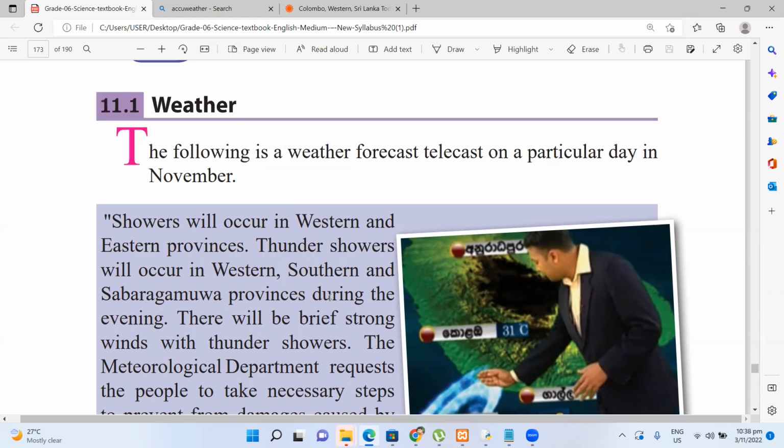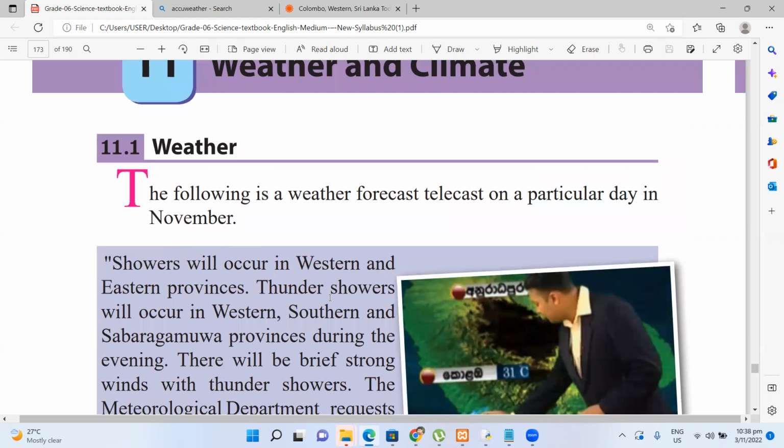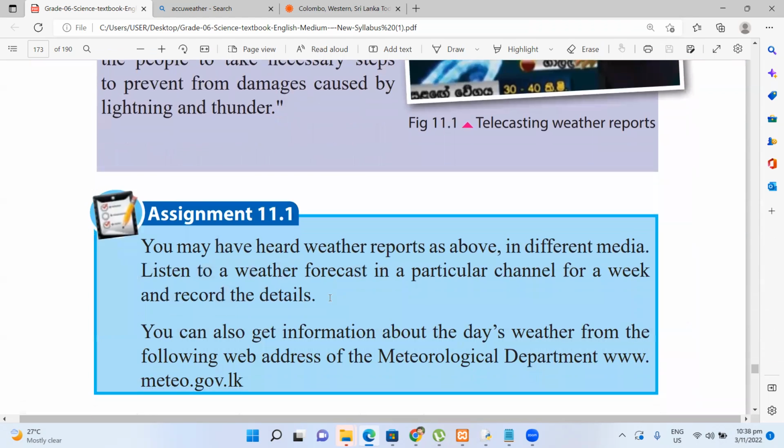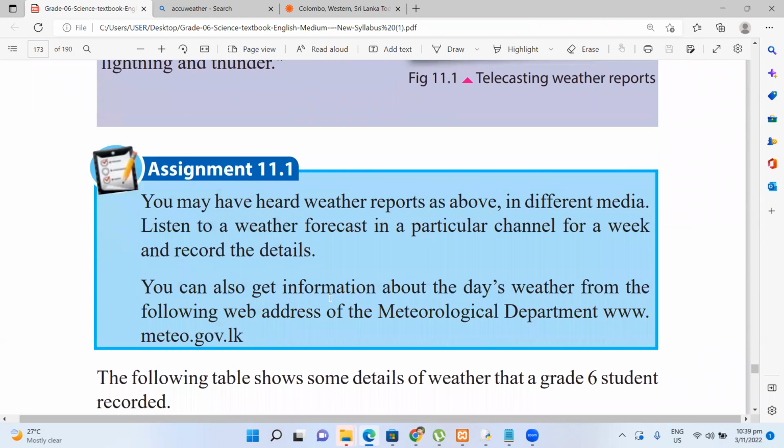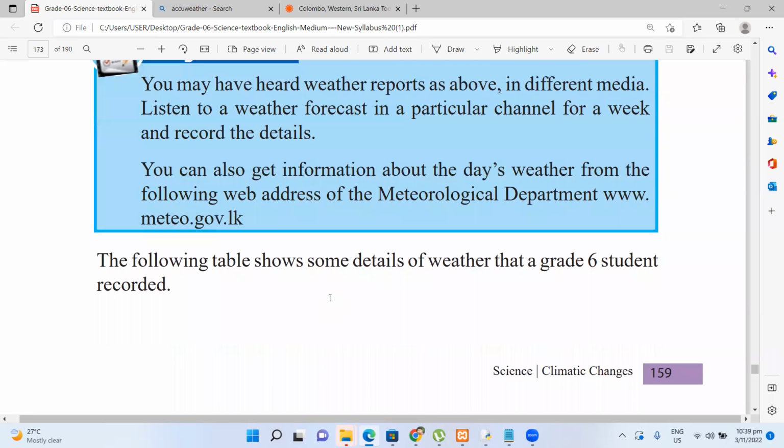A weather forecast is typically added to the news because it is temporary. You can tell it in the daily news. But climate we are not telling that way. If it is happening for a long time, sometimes it can become news, but it's not a forecast basically.